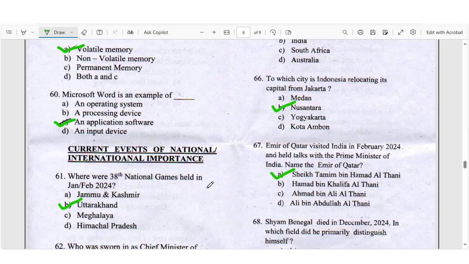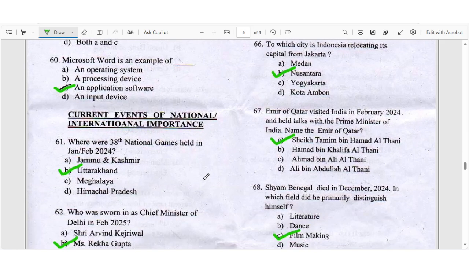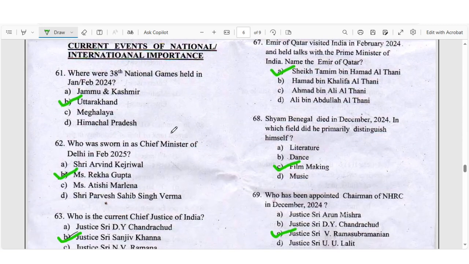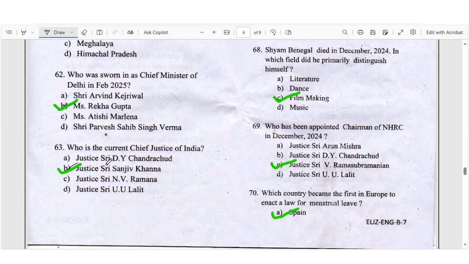Current events and national international importance. Question number 61, where were the 38th National Games held in January February 2024, right answer you have B, Uttarakhand. Question number 62, who was sworn in as the Chief Minister of Delhi in February 2025, right answer you have B, Mrs. Rekha Gupta.